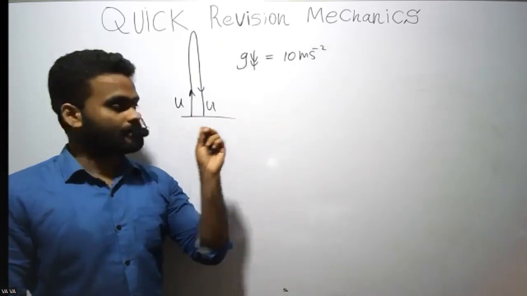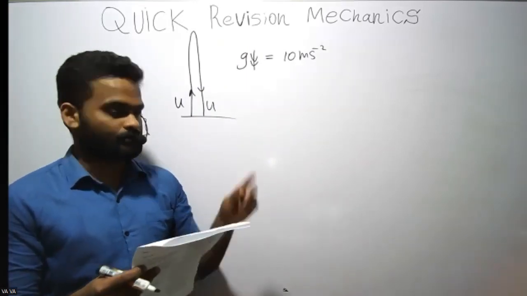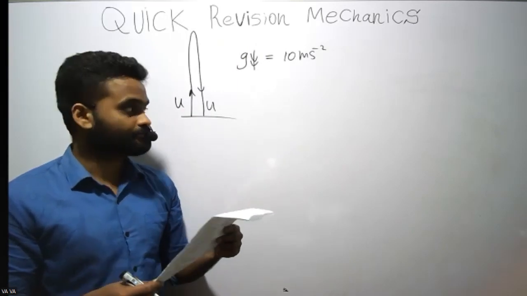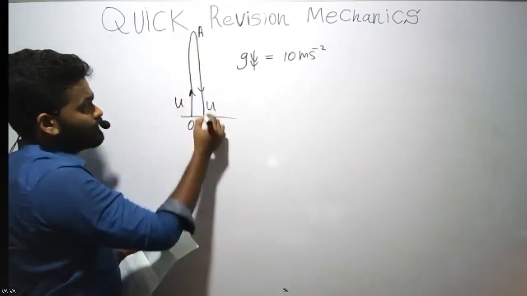So that point can be used when you are doing MCQs, right? You don't have to apply equations in that case. Let's say this is A and B.